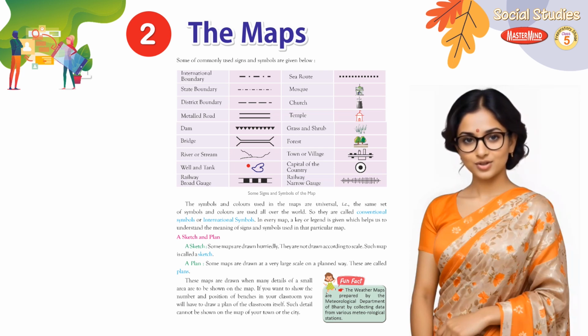A plan. Some maps are drawn at a very large scale in a planned way. These are called plans. These maps are drawn when many details of a small area are to be shown on the map. If you want to show the number and position of benches in your classroom, you will have to draw a plan of the classroom itself. Such detail cannot be shown on the map of your town or city.